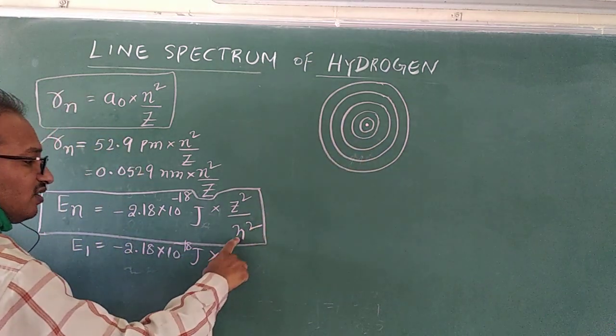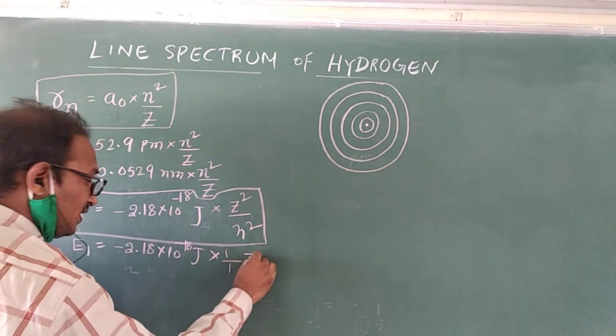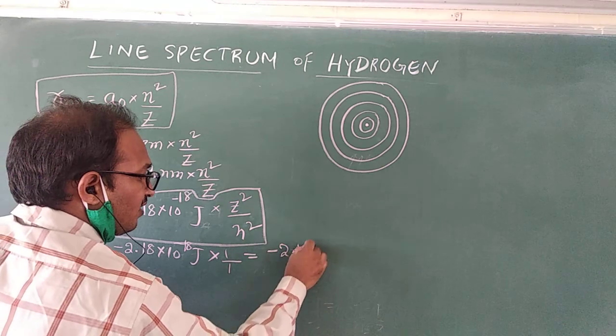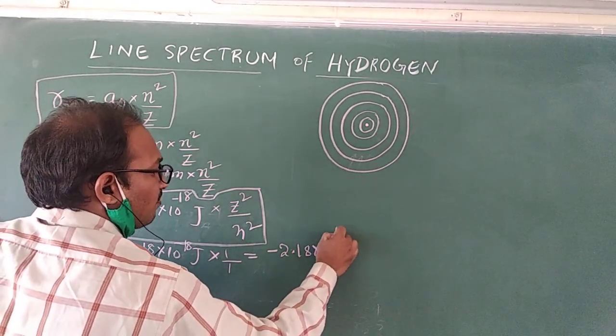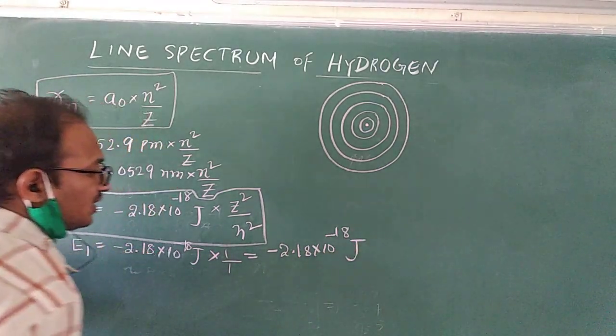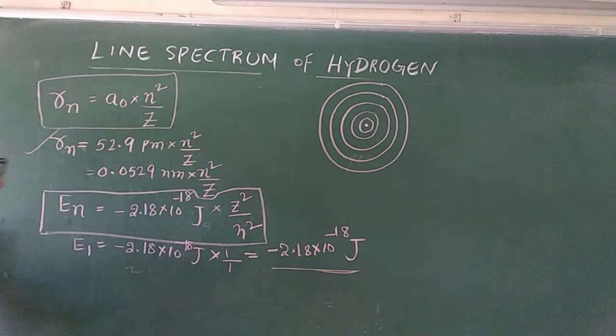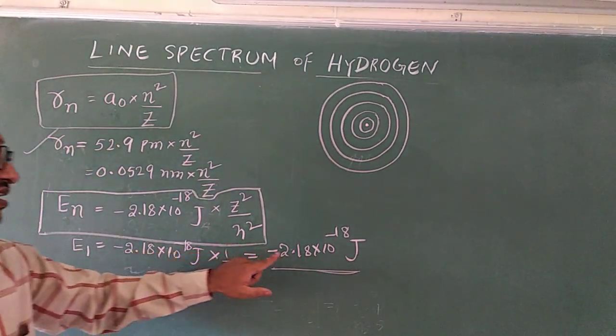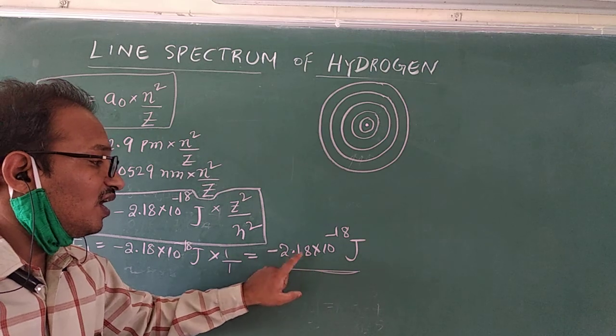So 1 square means 1, that is minus 2.18 into 10 to the power of minus 18 joules. This is the energy of the electron present in the first orbit of the hydrogen atom.